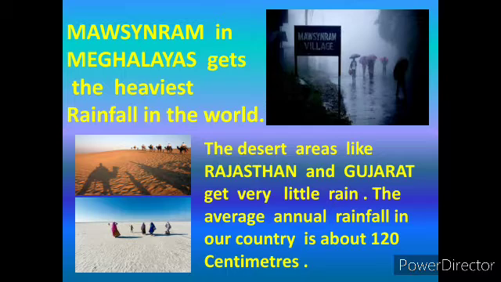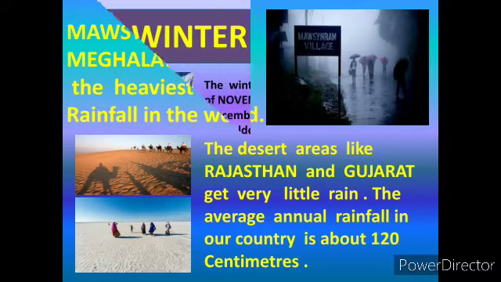The desert areas like Rajasthan and Gujarat get very little rain. The average annual rainfall in our country is about 120 centimeters.